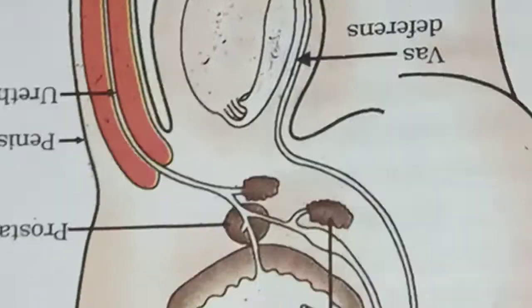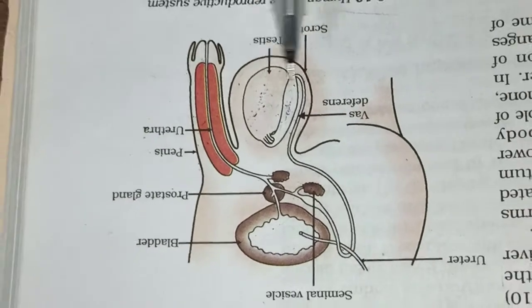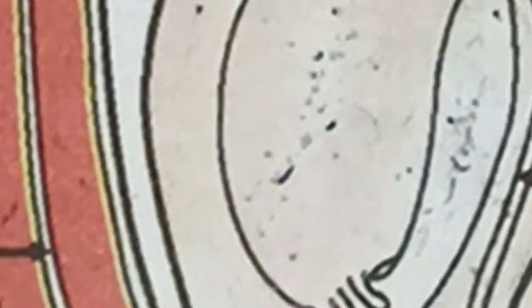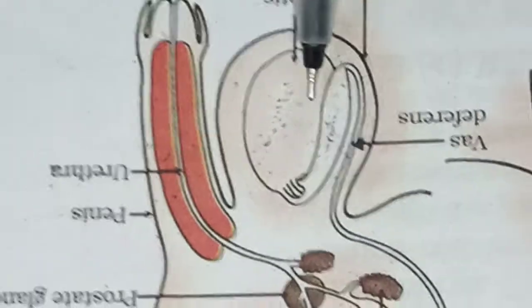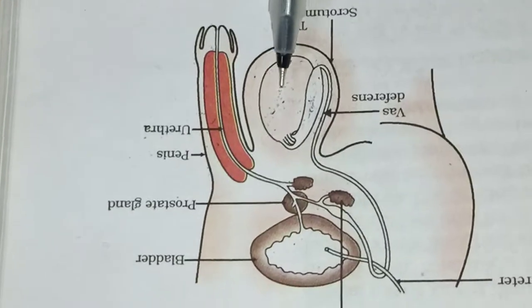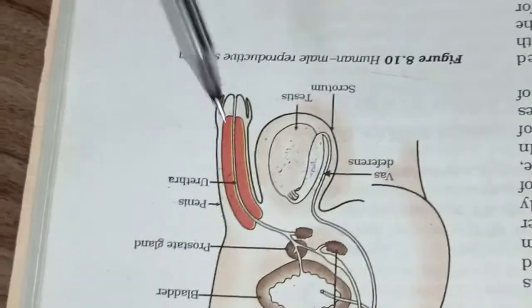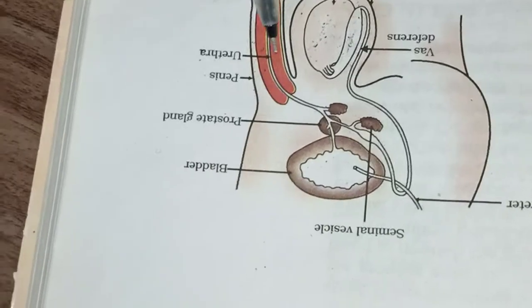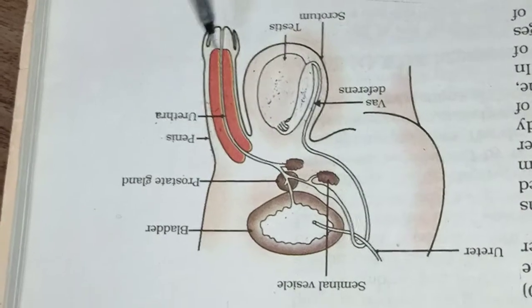At birth, the testes are inside the abdominal cavity, and when the male child is born, they come out of the abdominal cavity. They are always kept in the scrotum. The area you can see here in this picture is called the scrotum, which is a pouch-like structure that contains the testes, outside the abdominal cavity.